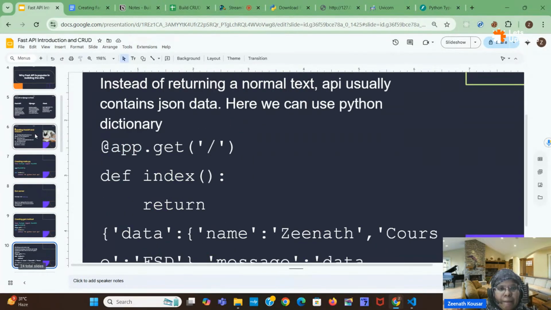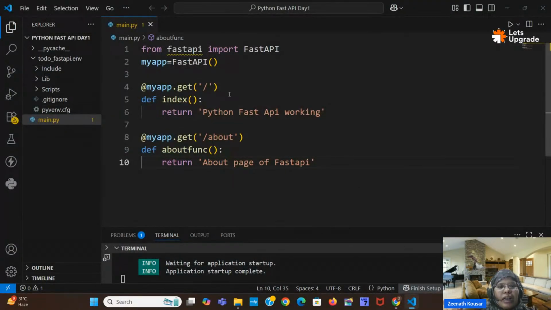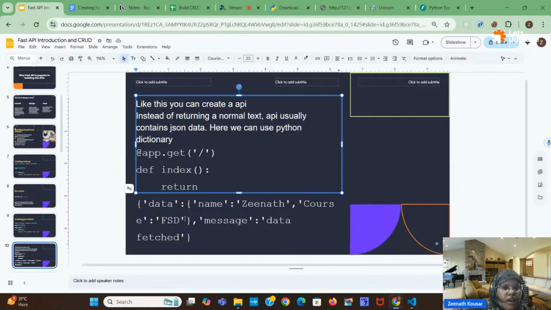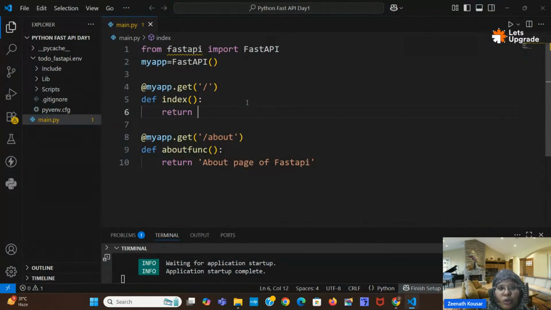So we have created one get request. In the get request we have returned some static data, right? Static data like a string. Instead of this, you can give dictionary type or JSON type data as well. Like this you can give the data. I will give it like this, and I will show you.